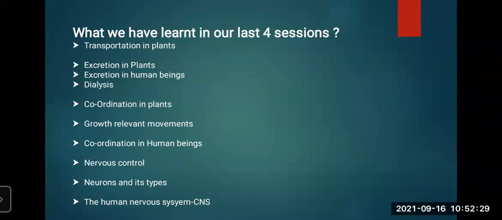In that also we have learned the brain of an adult human weighs about 300 to 400 grams and consists of approximately 100 billion neurons. We have learned about the cerebrum. This is the largest part of the brain, consisting of two cerebral hemispheres, the left hemisphere and the right hemisphere. Then the cerebellum is there. It is the smaller part of the brain situated below the cerebrum at the back of the cranial cavity.